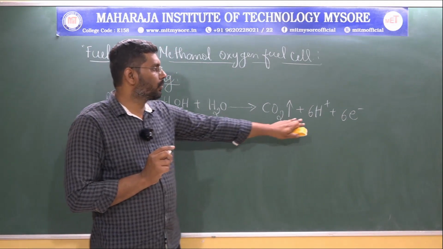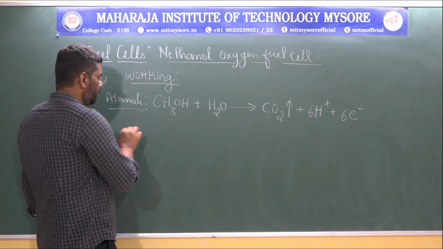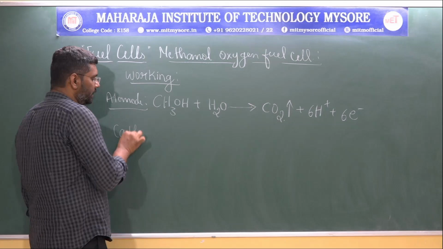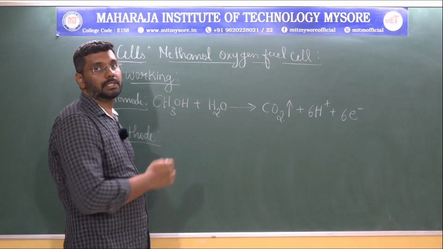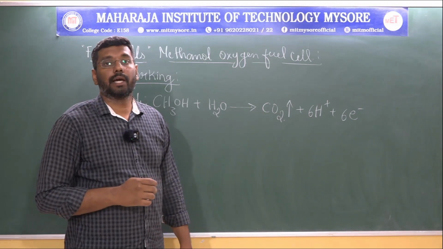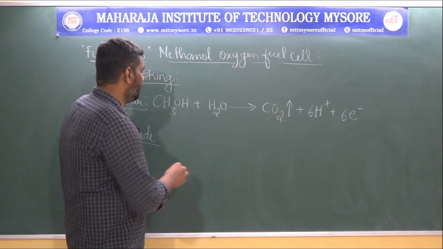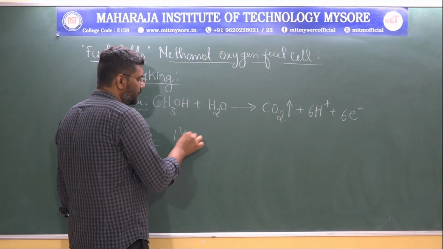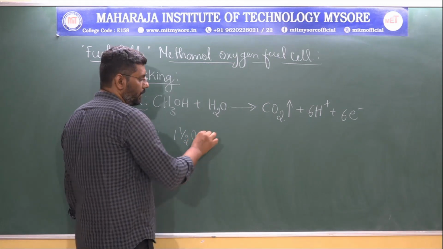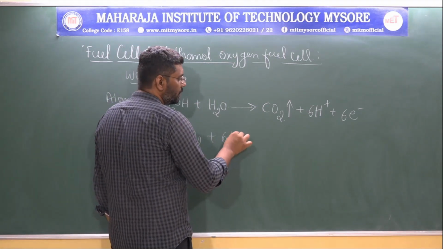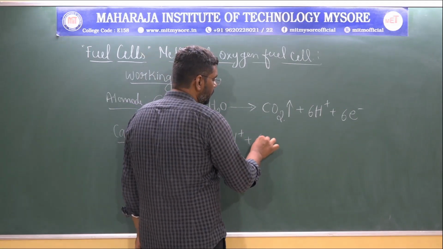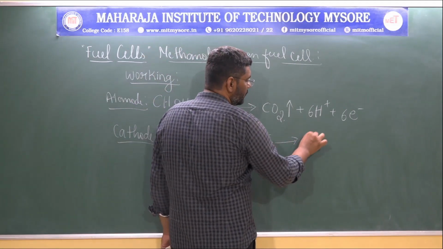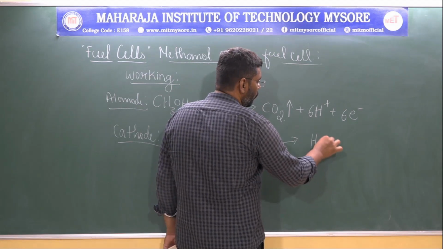That proton immediately combines with the oxidant, that is the oxygen, which is passed on the opposite side, towards the cathode. So when the oxygen present at the cathodic part combines with 6 protons along with 6 electrons, what happens?